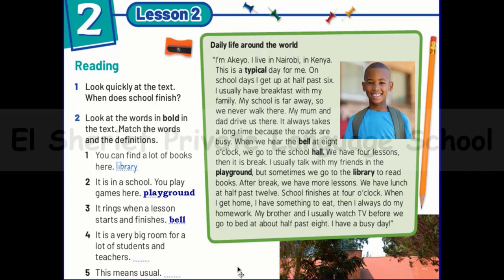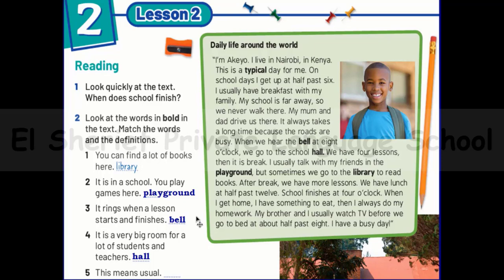So we have 2 words, typical and hall. So think about the word in the sentence. Which one here we can say that this is the right answer? Is it typical or hall? Here, when we hear the bell at 8 o'clock, we go to the school hall. So we can feel that the right answer is hall. Yes, great.